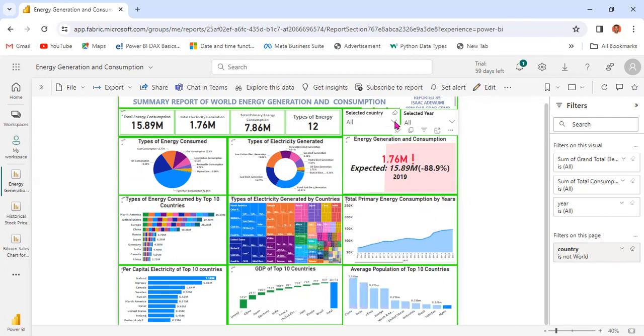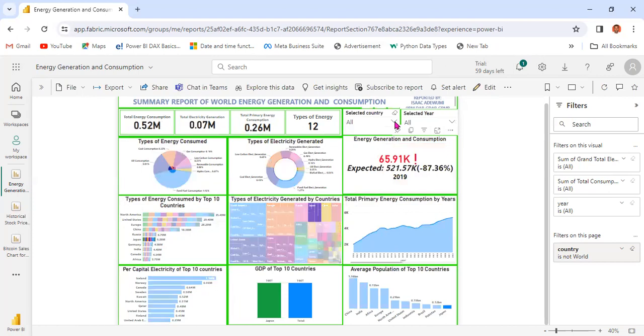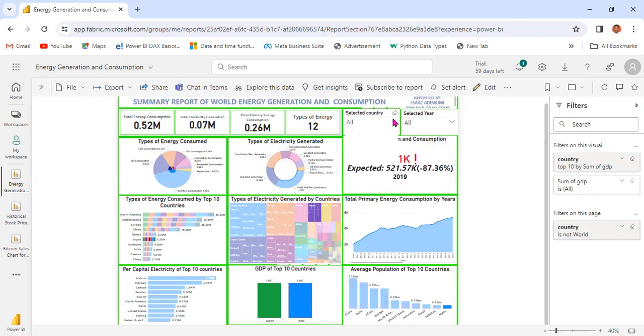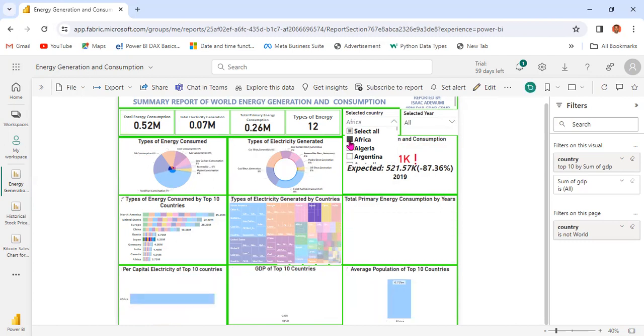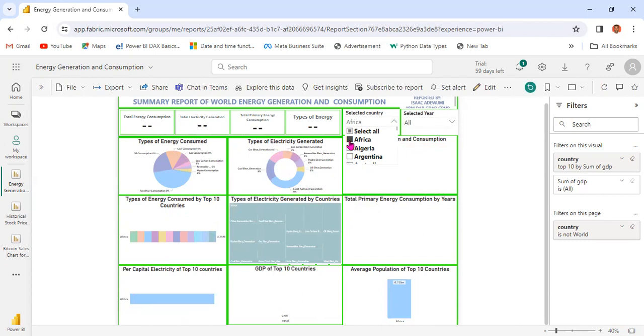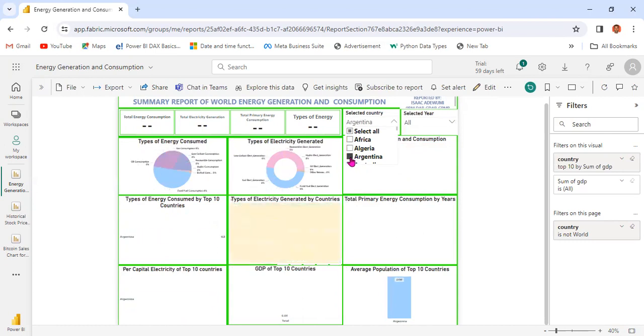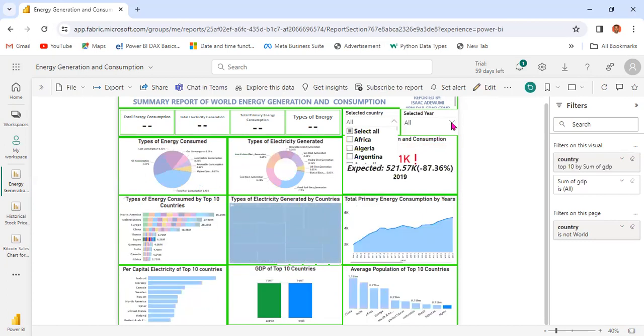As you know, we can always filter my dashboard. I can filter my dashboard using different metrics, like here, I'm using country. We have all the countries in the world. If you want to know the energy consumption and electricity generation for each of the almost 335 countries that we have, we can select. If I want to know for Africa, the dashboard will give us information for Africa alone. If it's Algeria, we have the information for Algeria, and if it's Argentina, and just like that.